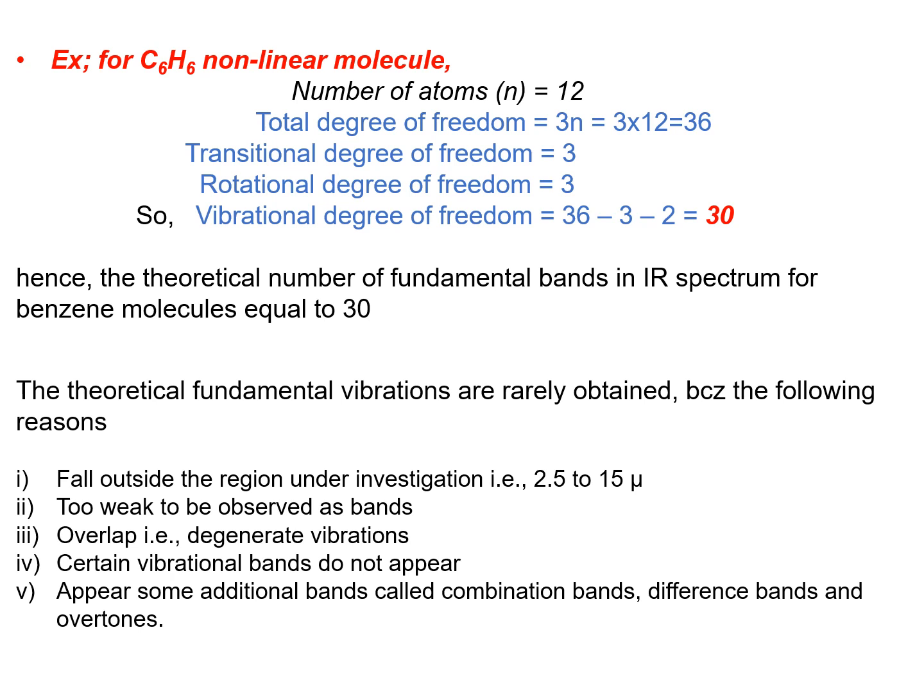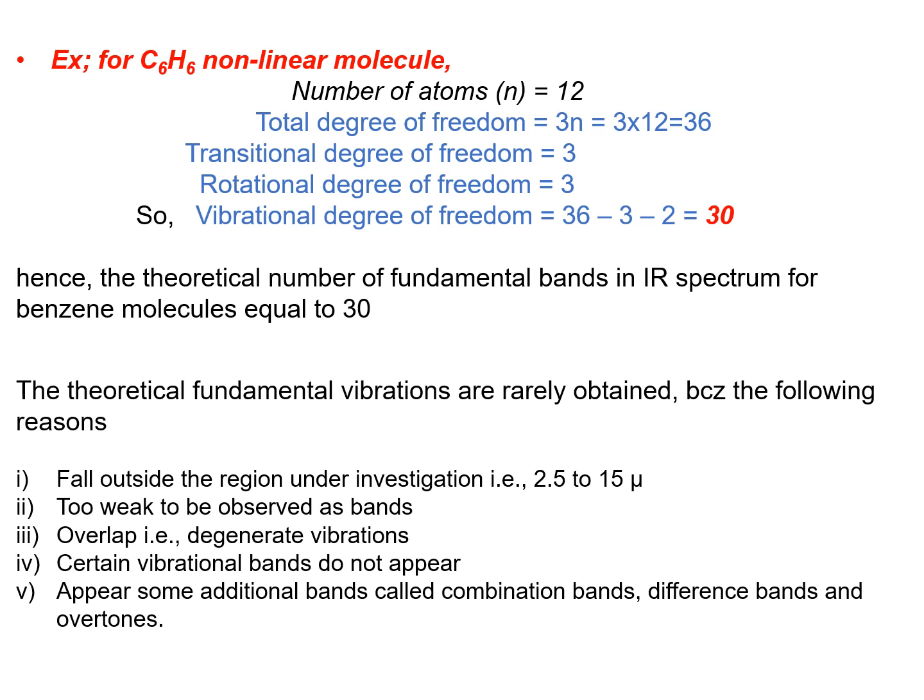It means in the IR spectrum of benzene, theoretically we can observe 30 fundamental bands. The theoretical fundamental vibrations are rarely obtained because of the following reasons. First, fundamental vibrations may fall outside the region under investigation, that is 2.5 to 15 micron in the IR region, or they are too weak to be observed as bands.